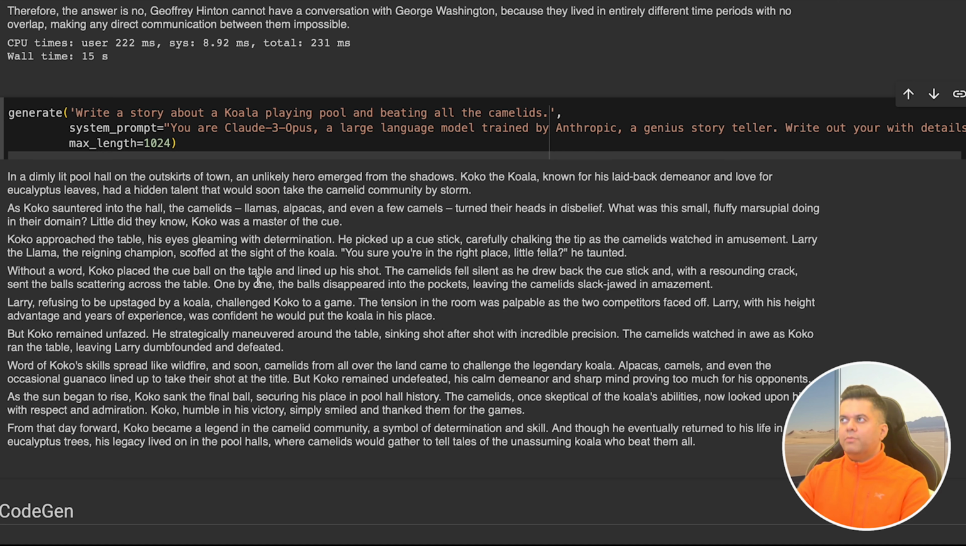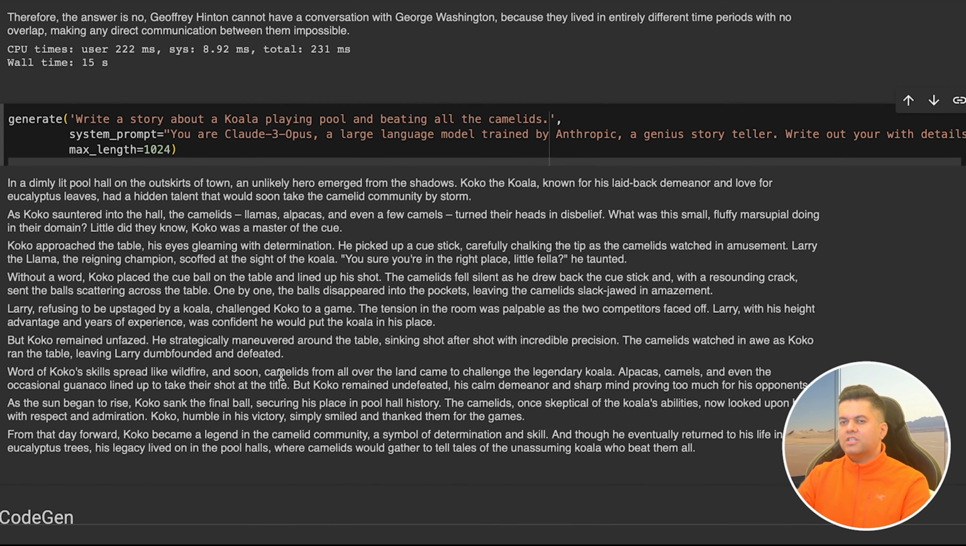We asked both of them to be a genius storyteller, and while Sonnet focused on the storytelling skills, Opus focused on the story itself. Both are right in their own ways, but are quite different.